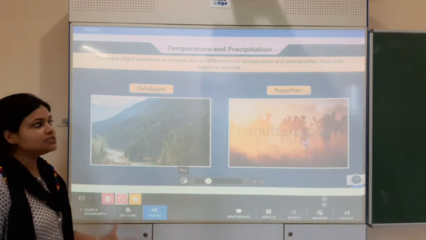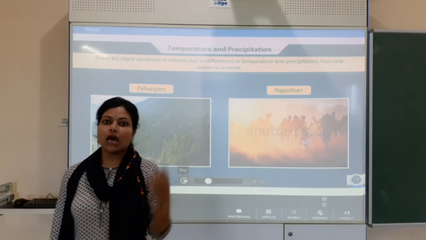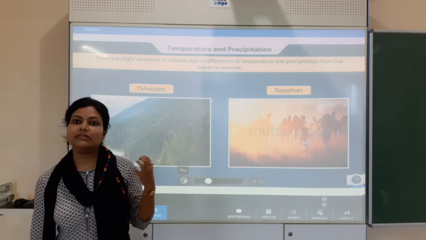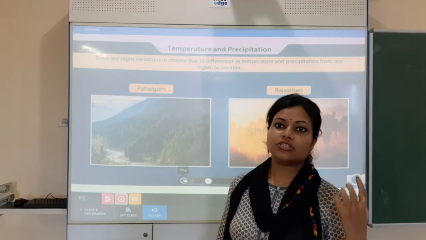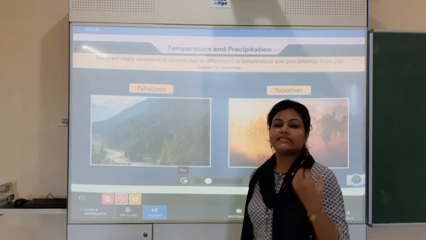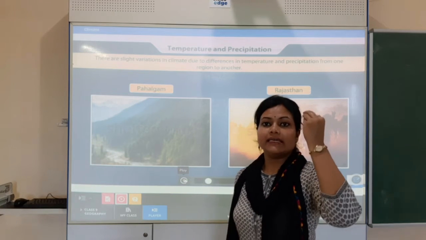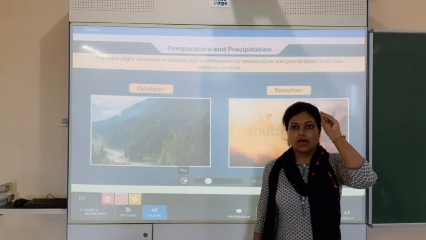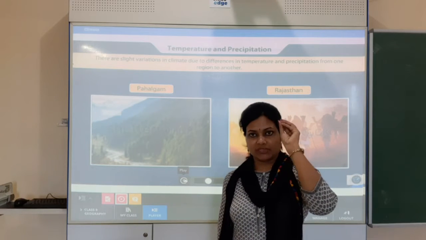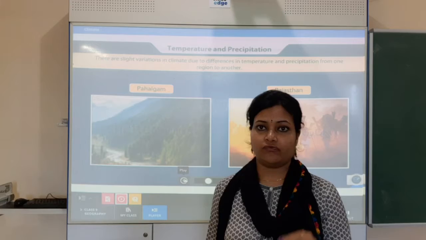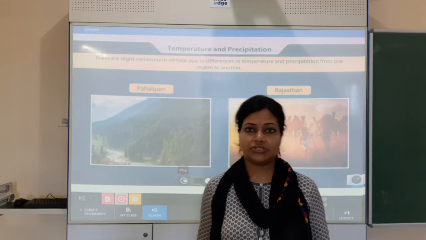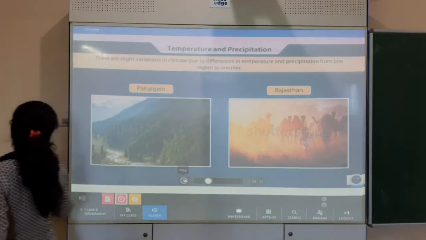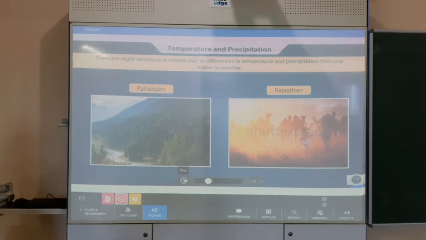Precipitation means what, students? Precipitation means the coming of water in different forms like rainfall, fog, snow, hailstorm. In all these examples, water droplets are coming from the sky to the earth in different forms, and all these forms together are called precipitation. So this is basically the reason why we have different climates in different regions.